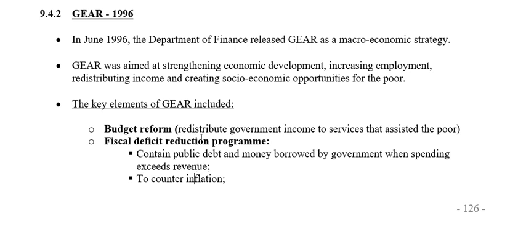The second element was the fiscal deficit reduction program. The fiscal deficit refers to the budget deficit. Remember from chapter 3, in our budgeting we always have a deficit. The focus with the GEAR strategy was to reduce that deficit.